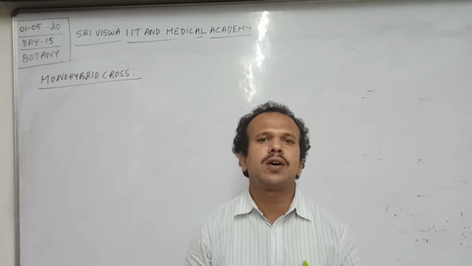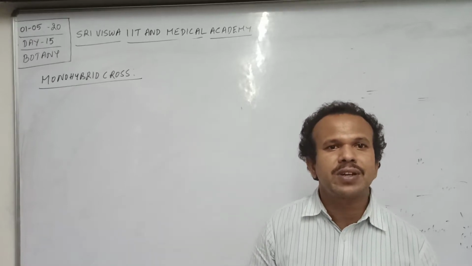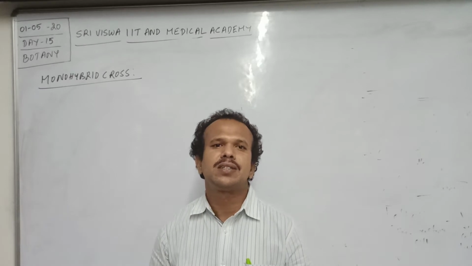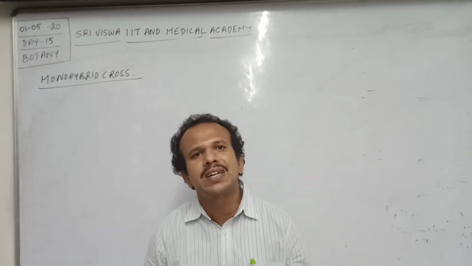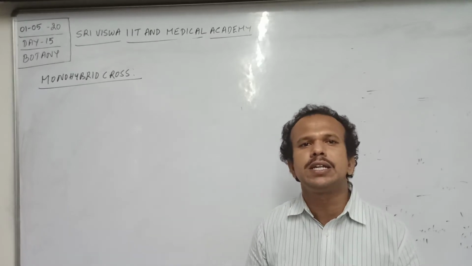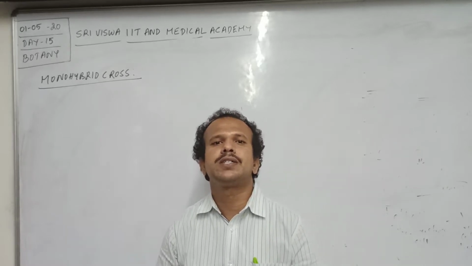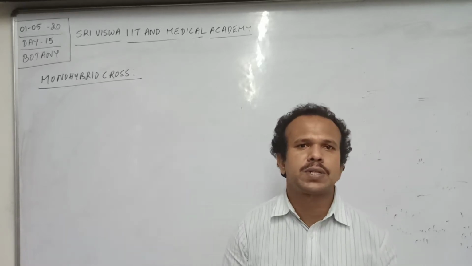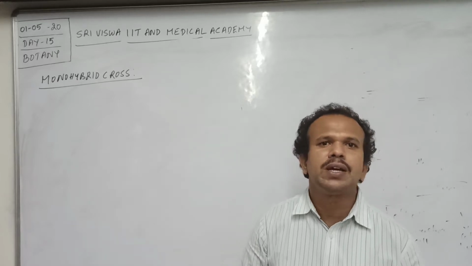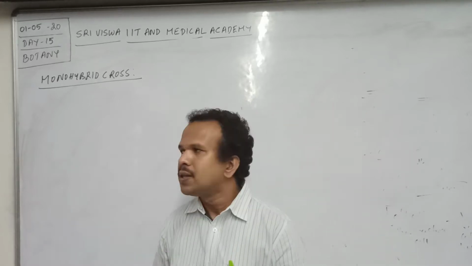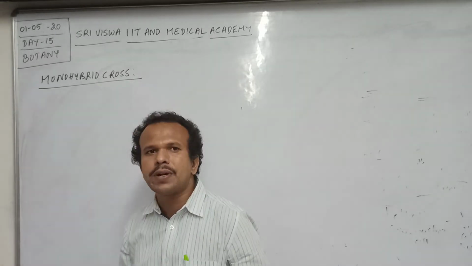A trihybrid cross is made between two parents differing in three traits. Based on the number of traits considered by Mendel in each cross, he differentiated hybridization experiments into different types like monohybrid, dihybrid, and trihybrid. Here, the most important is the monohybrid cross.